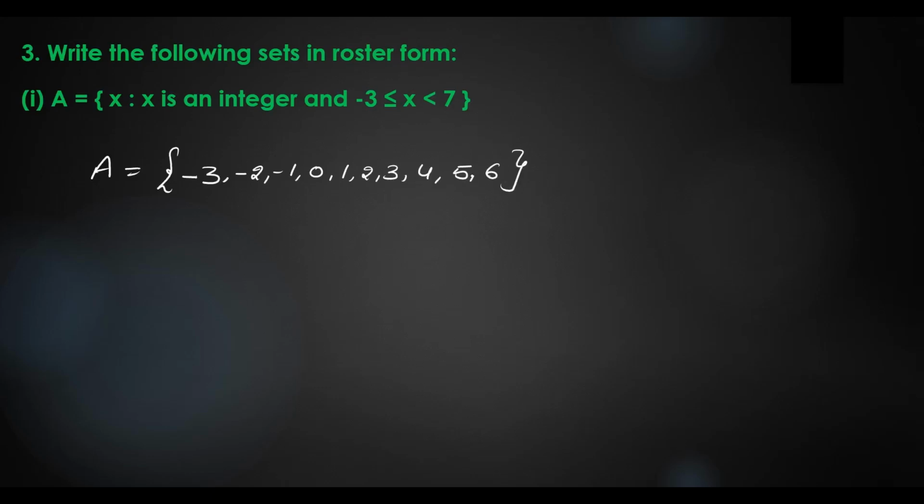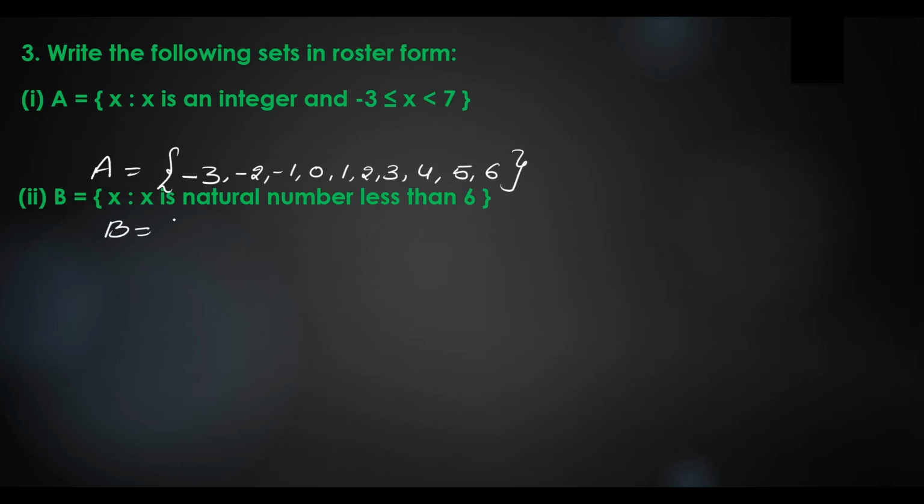Less than 7 means up to 6, so we can write the values. This is the solution for the above question. Next question: B equals {x : x is a natural number less than 6}. How can we write this in tabular form?